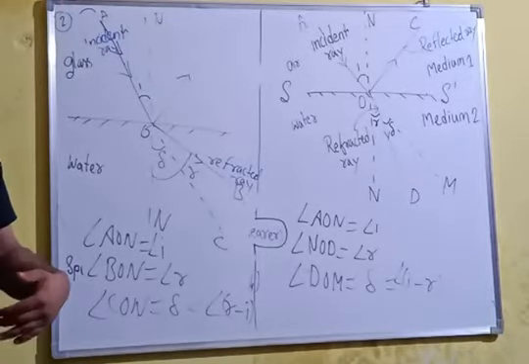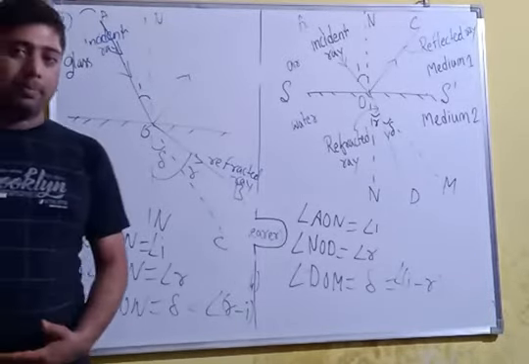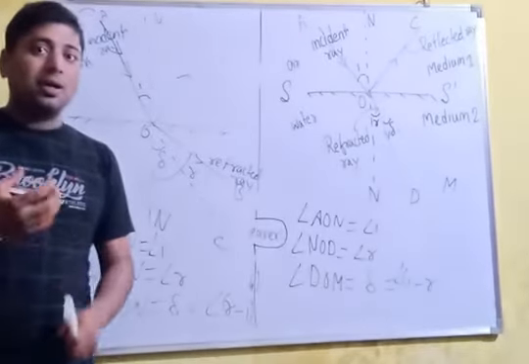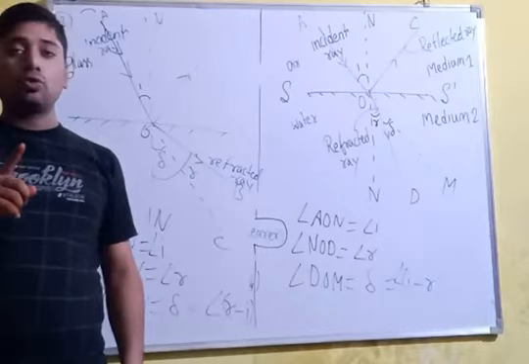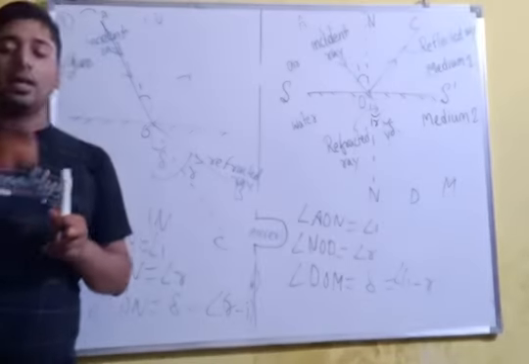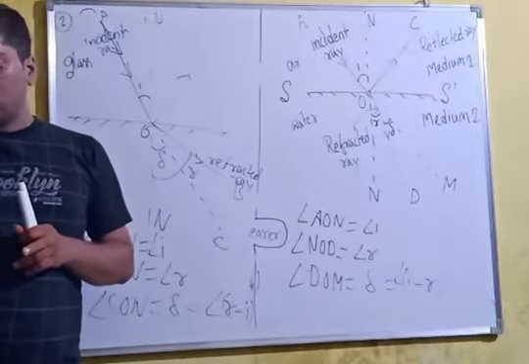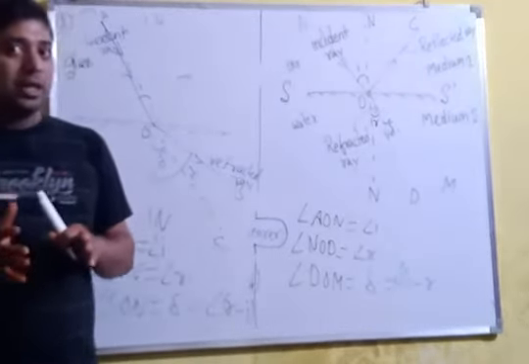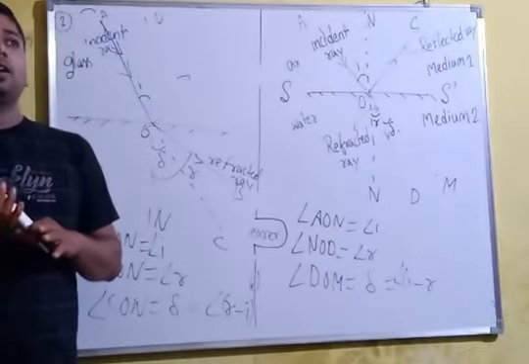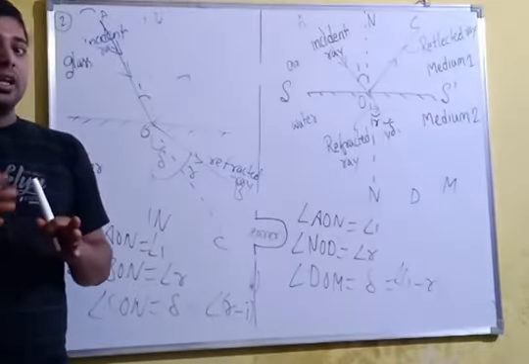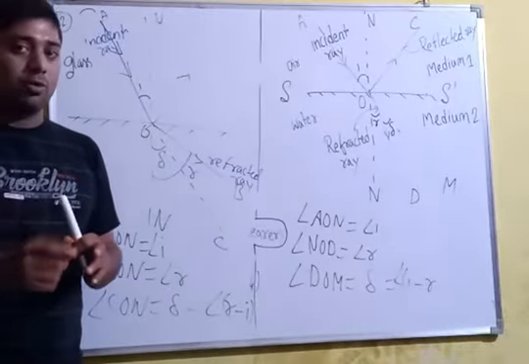As you are going to give the MCQ paper, let's see what questions there will be. The first question: when a ray of light goes from rarer to denser, what about the refracted ray? The refracted ray bends towards the normal. When light goes from denser to rarer, it bends away from the normal.